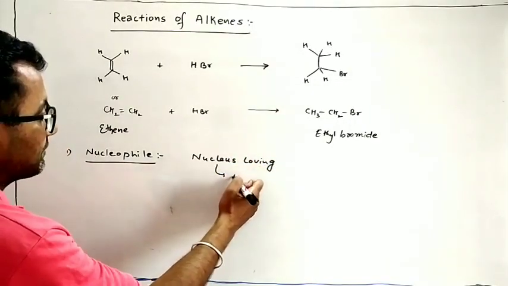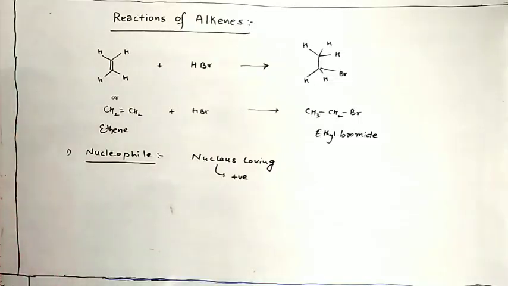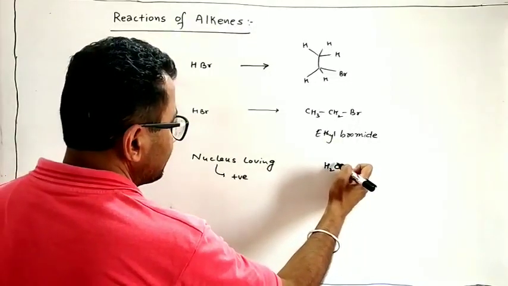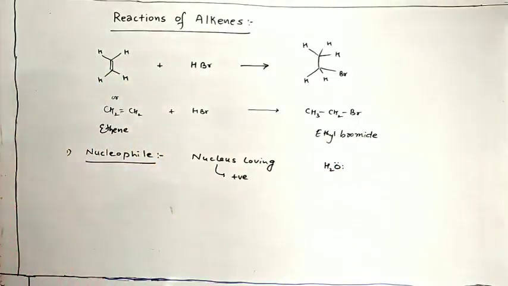And the nucleus has a positive charge. So all the species which love an electron deficient center are nucleophiles. Some examples we must know: water is a nucleophile. Why is water a nucleophile?